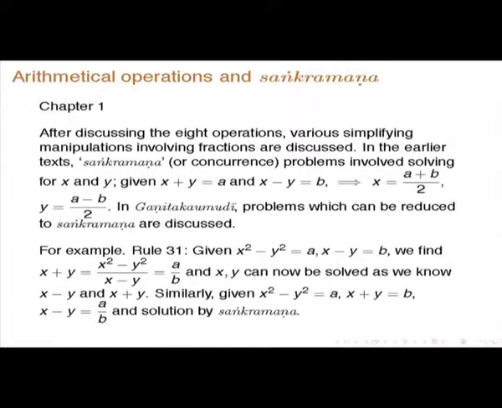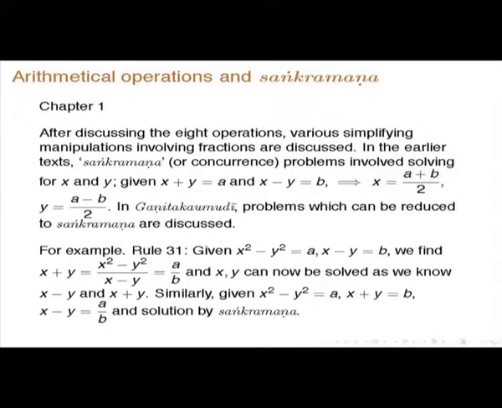See, for instance, after discussing 8 operations, various simplifying manipulations involving fractions are discussed, and in the earlier text Sankramana I already mentioned. So, that is, if the sum and difference of a number are given, you can find the number. So, this is Sankramana, x plus y is equal to a, x minus y is equal to b, then x is a plus b by 2, y is equal to a minus b by 2. So, in Ganita Kaumudi, problems which can be reduced to Sankramana are discussed.